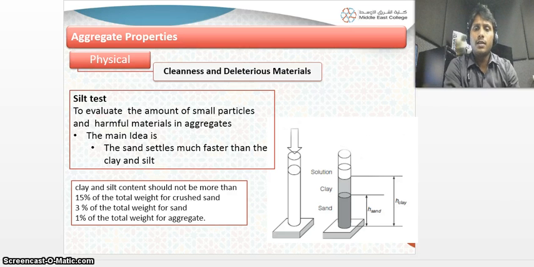We have some standards according to BS 882, 1965. If it is crushed sand, silt should not be more than 15% of the total weight of the crushed sand. Likewise, for sand it is 3%, and for aggregate it should not be more than 1%.